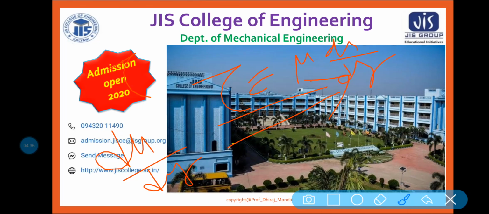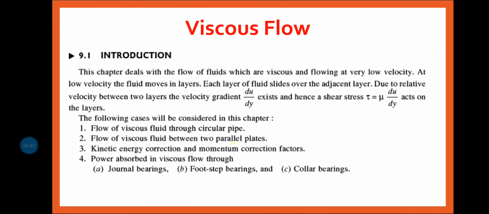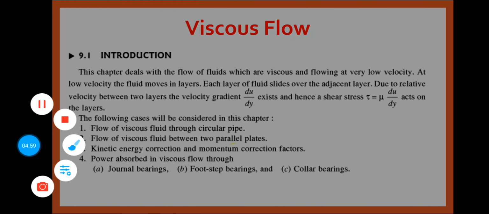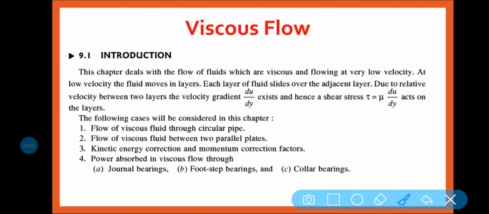So in this chapter we will see that when the fluid is flowing through an open channel or through a circular pipe, at low velocity there will be some viscosity between the two layers of the fluid. And we will be calculating the shear stress, the mean velocity, and all these parameters. Clear?